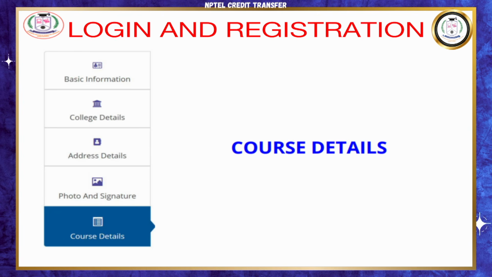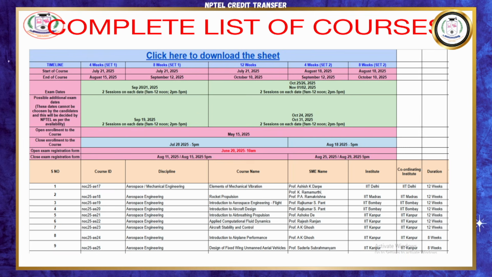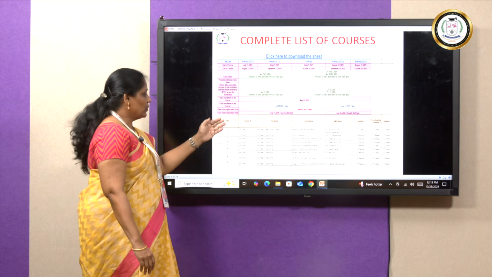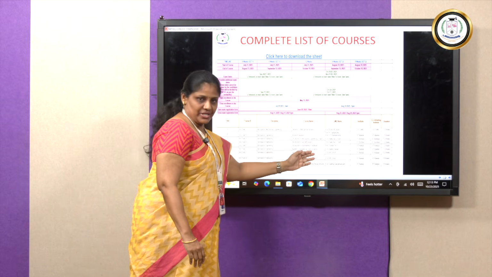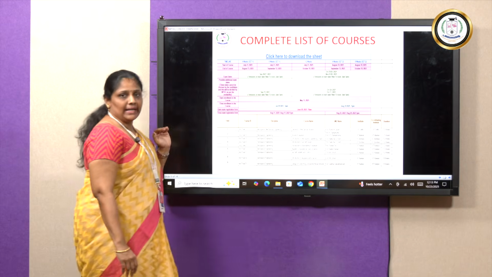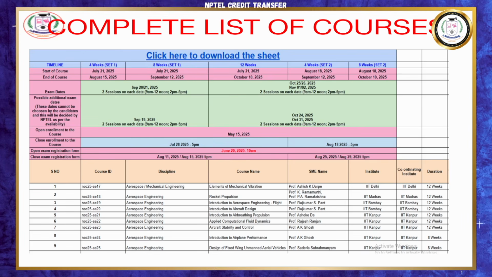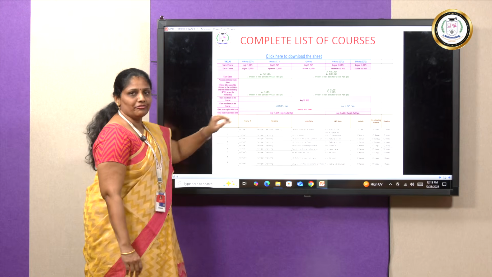In the course details, you will have a list of all the courses which are currently given out by NPTEL. You will see that these are the various courses which are given by various IITs and the duration of the courses are also given here. Based on the department you study and the program you study and the courses of your interest, you can select your courses and start taking them up for the duration given. You can have details about the start date and end date of your examination and the start date and end date of your courses also.